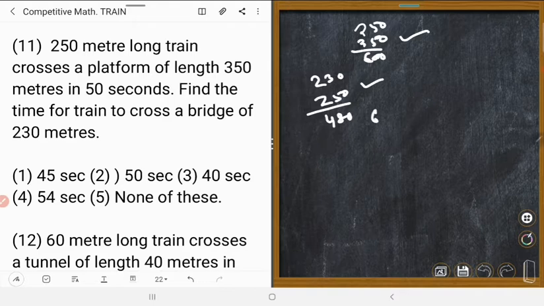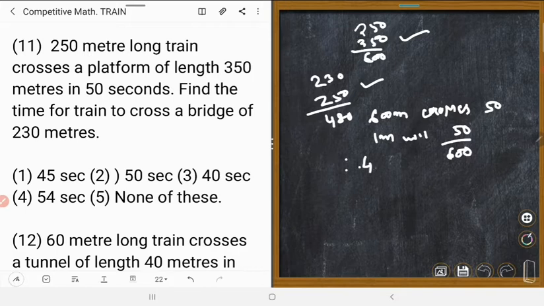So 600 meters, as per the question, is crossed in how many seconds? That is 50 seconds. 1 meter will take 50 upon 600. Therefore 480 meters will be 50 upon 600 into 480. 0 cancelled, 6 8s are 48, that is equal to 40 seconds.